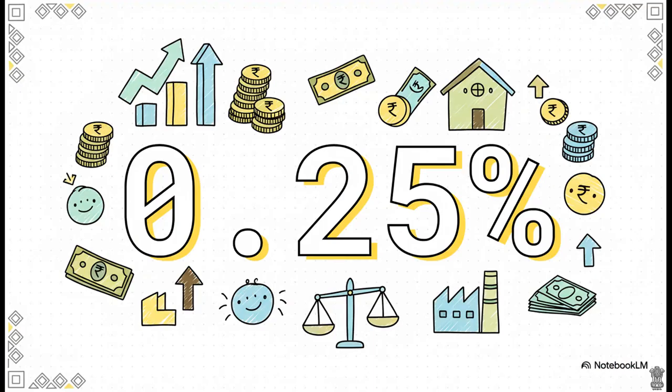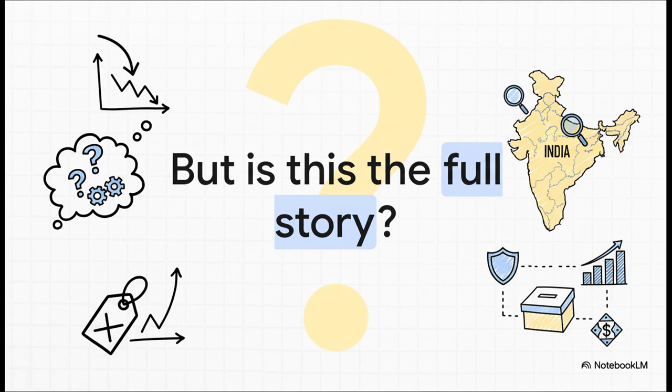So at first glance, this number looks amazing, right? A retail inflation rate of just 0.25%. That's the lowest it's been in over a decade. You see a number like that and you think, great, prices are stable, the economy is humming along. But hang on a second. A number that low should immediately make you stop and ask, what's really going on here?